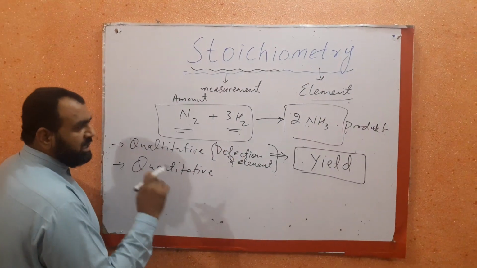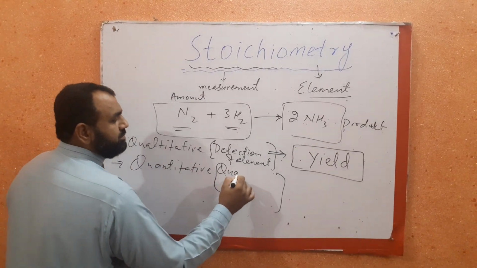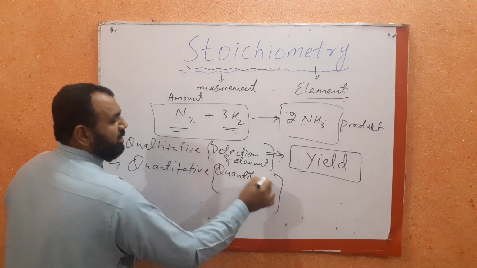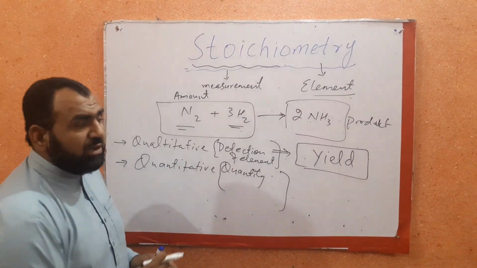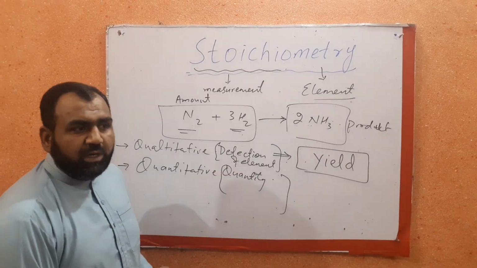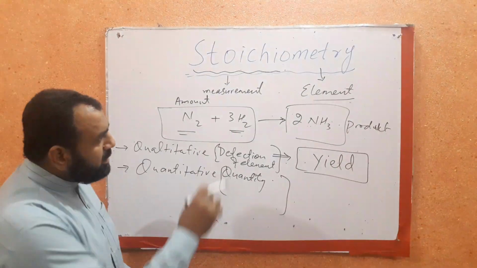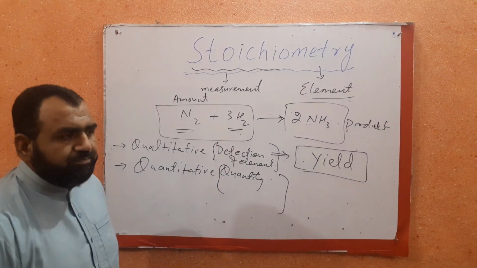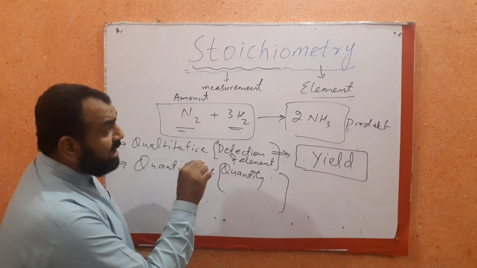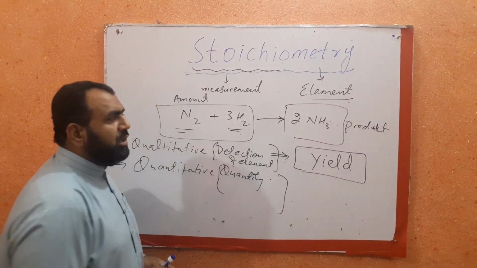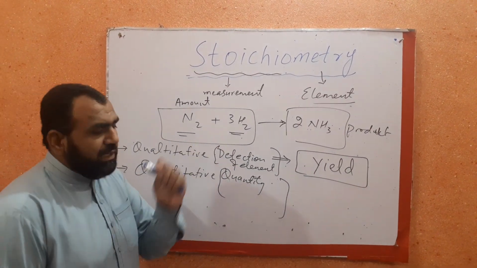Whereas in quantitative analysis, we basically quantify the amount of each element in a compound, or we can quantify the amount of product that can be produced from a given amount of reactant, right? This calculation which we carry in stoichiometry is very important to get the ultimate goal of yield.